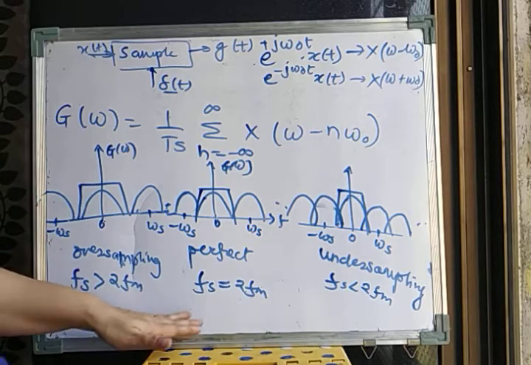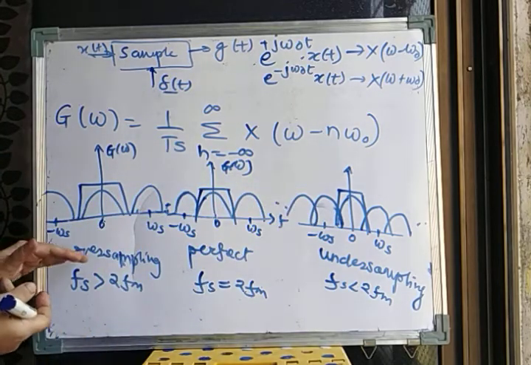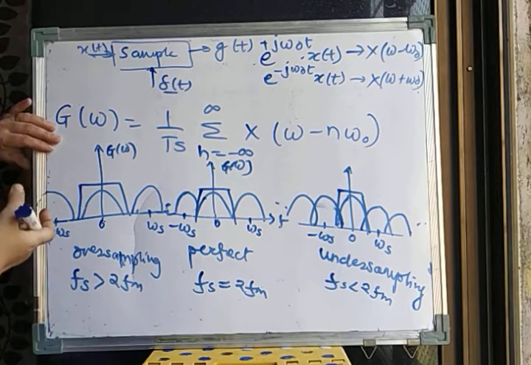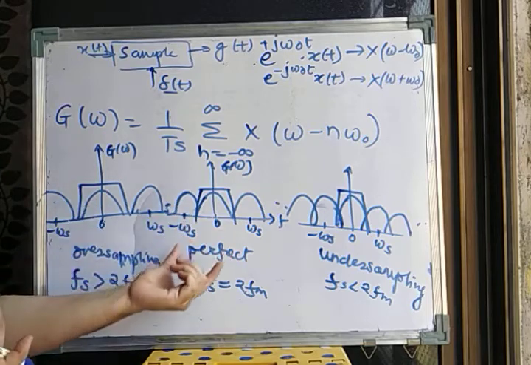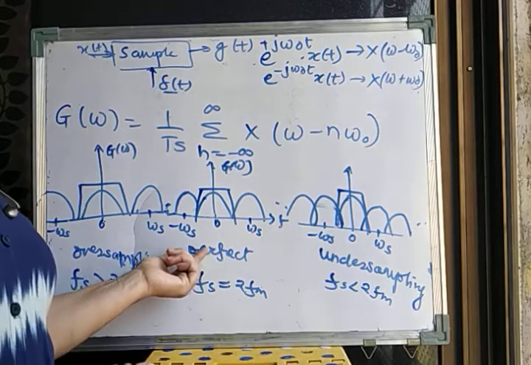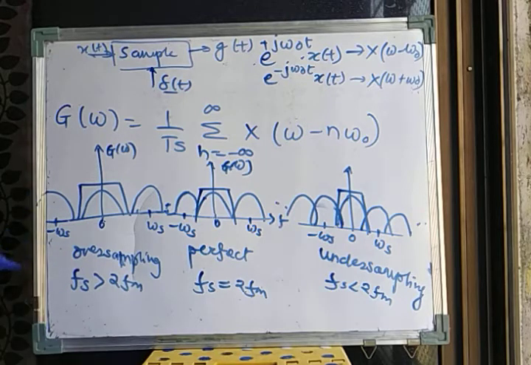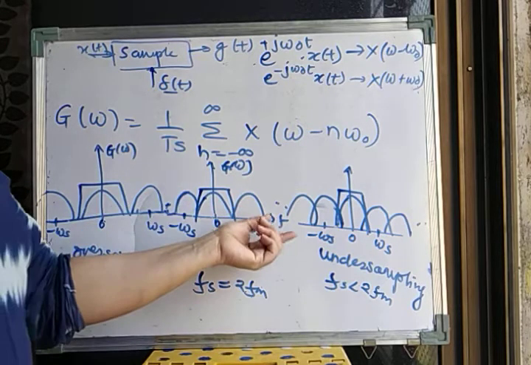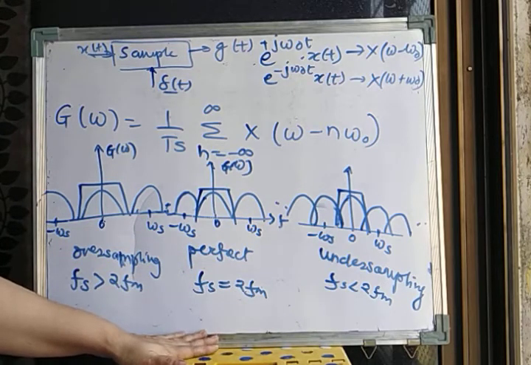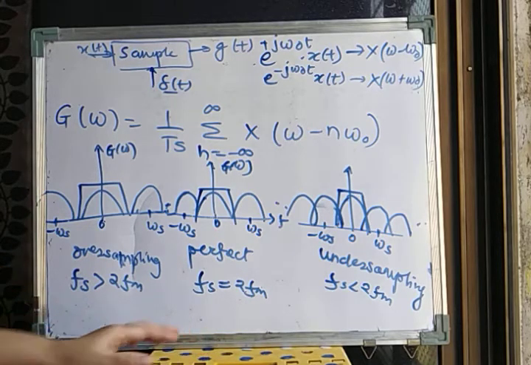So how will you prove this? There are 3 cases: oversampling, perfect sampling, and undersampling. After I get my sampled signal, we can use a low pass filter and recover our original signal in case of oversampling and in case of perfect sampling. But in case of undersampling, it is not possible because the lobes are interfering or overlapping each other. That means the aliasing effect is happening here. So this is the proof of the sampling theorem that you have to give when it is asked in the exam. Aliasing we will cover in the next class. Thank you.